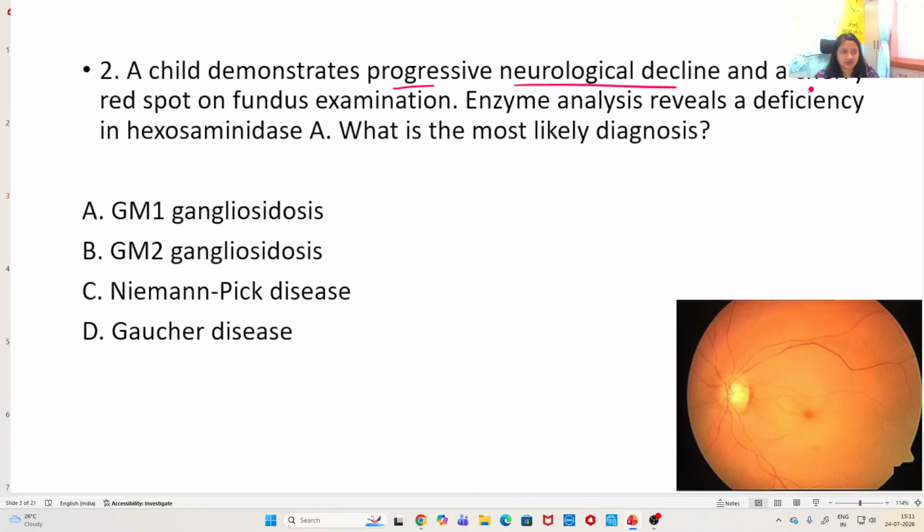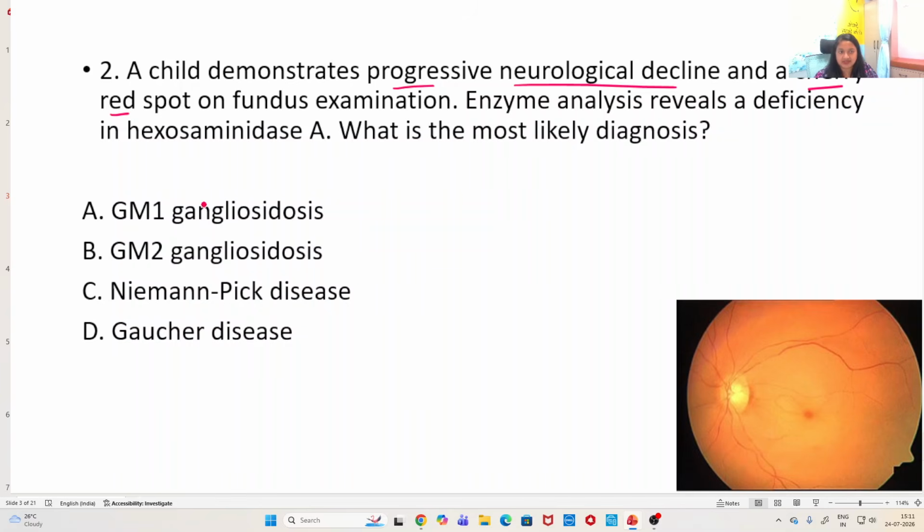Cherry red spot also, yes. Although it is common in Niemann-Pick disease, it can also be seen in severe infantile forms of all the others, GM1, GM2 gangliosidosis and Gaucher. It can be seen in severe forms of those. It's not like it's completely absent. So again, neurological decline as well as cherry red spot is seen in all.